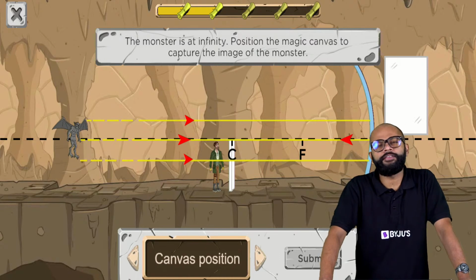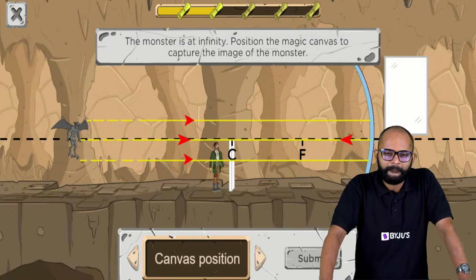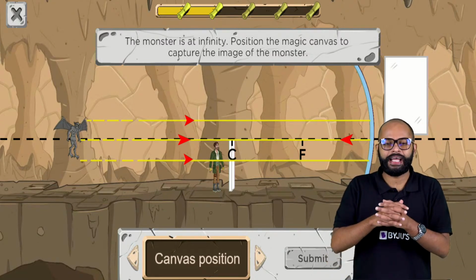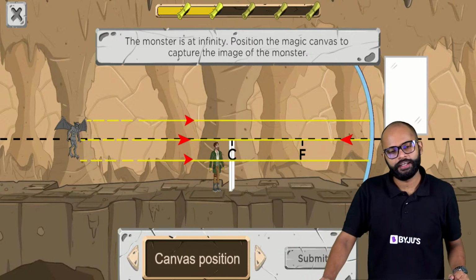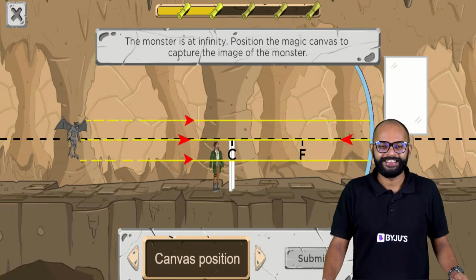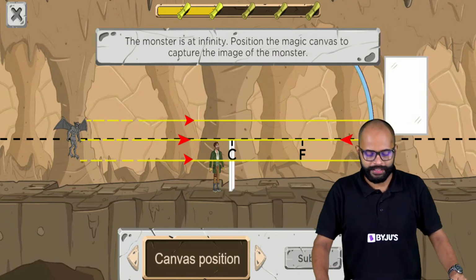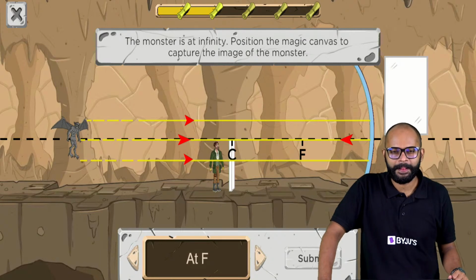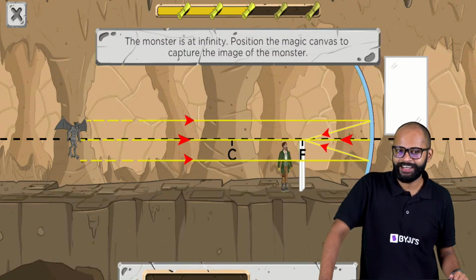He is very, very far. Correct? The monster is very, very far. Now, where should we put the canvas? Where should we put the screen? At focus, at focus. Nice, nice. Everybody's saying F, F, F. Let's see. Alright, alright.